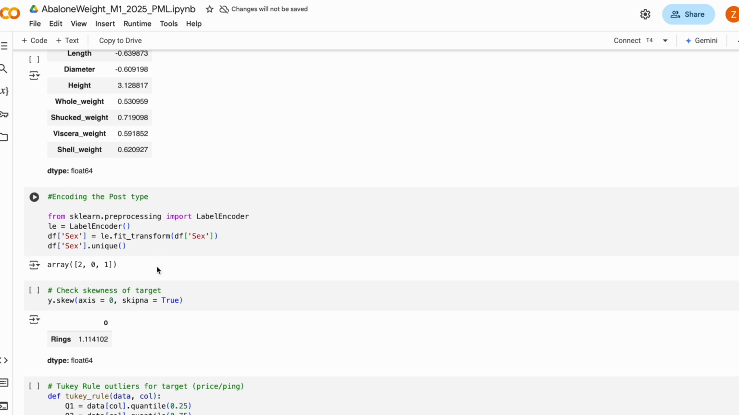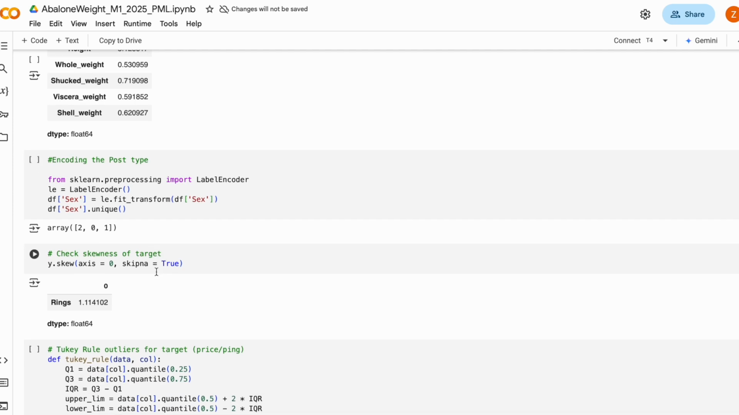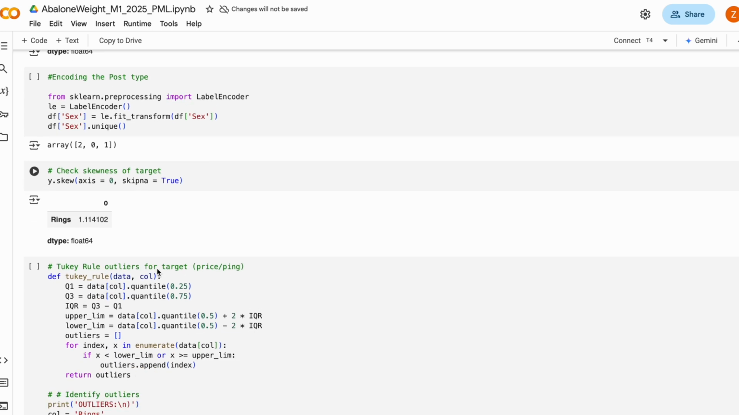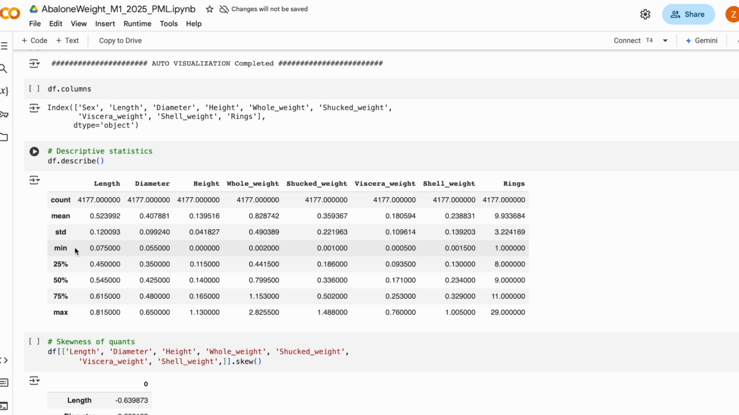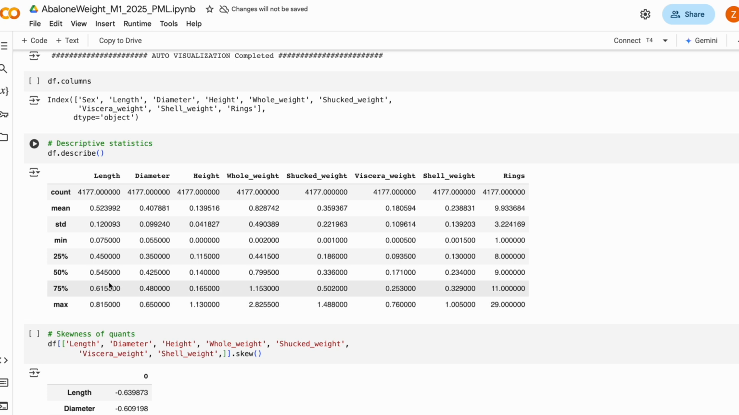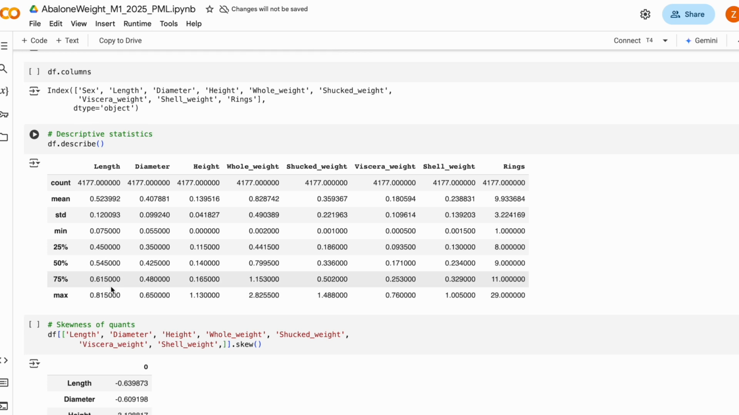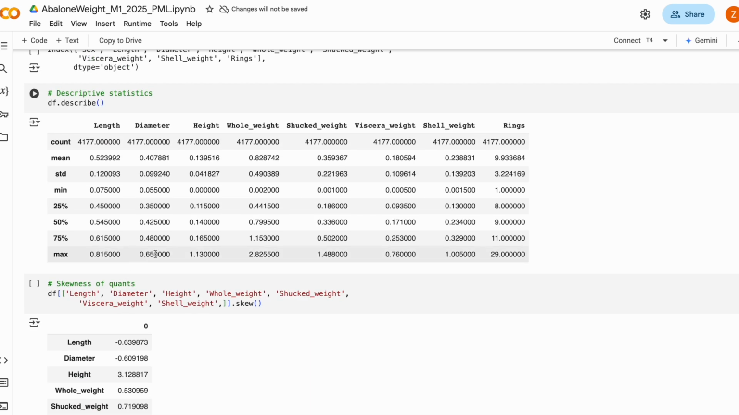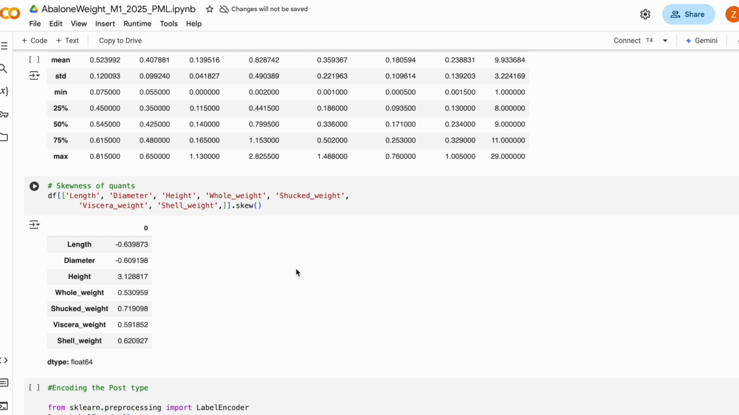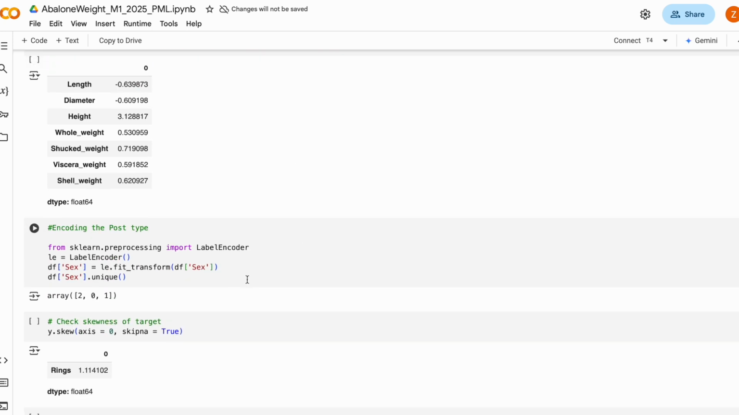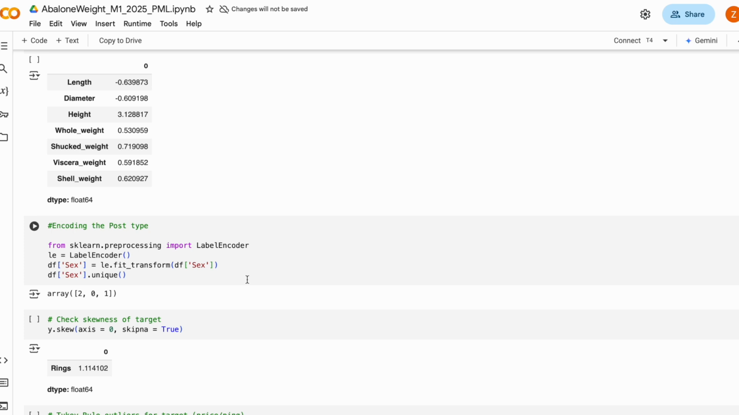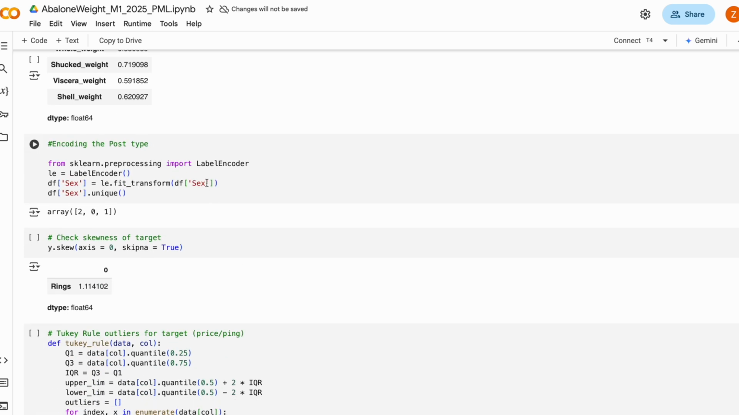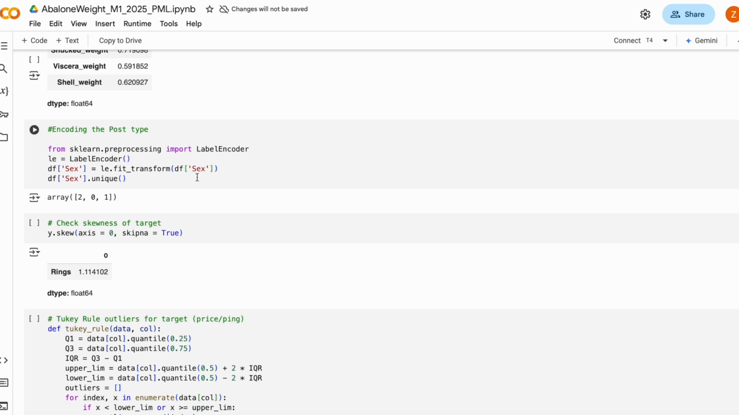To better understand the numerical characteristics of the data, we compute basic statistics, including mean, median, standard deviation, minimum, and maximum values for each feature. This helps us identify any unusual distributions and informs preprocessing decisions. Certain attributes such as whole weight and shucked weight exhibit a wide range, reinforcing the importance of scaling before model training. The categorical variable sex, which includes male, female, and infant categories, is then encoded using label encoding. This transformation converts categorical values into numerical form so they can be used effectively in machine learning models.